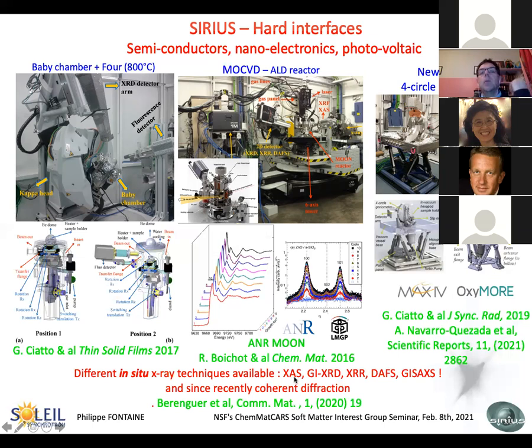We are making absorption spectroscopy, diffraction, reflectivity, absorption spectroscopy in diffraction conditions, GISAXS, GWAXS. And since recently, we made some coherent diffraction imaging. This is a paper published last year about that, with experiments done on the beamline.